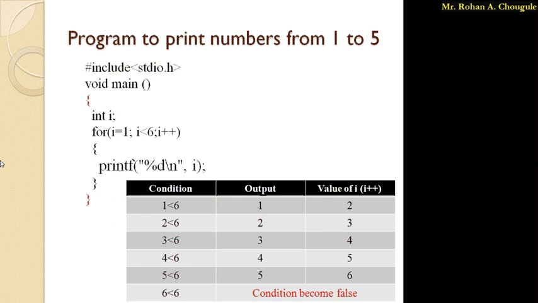So after including the header file, as I said in the previous lecture, a C program must have one function, that is the main function. So your execution always starts with the main function. So here is the main function, void main, and opening and closing round brackets. After the round brackets I have written an opening curly bracket, and at the end I have written the closing curly bracket, which are highlighted with the red color. This is the start and this one is the end of the main function. Then inside the opening and closing of the main function we have to write our program.